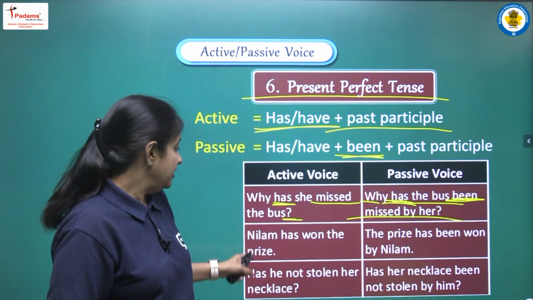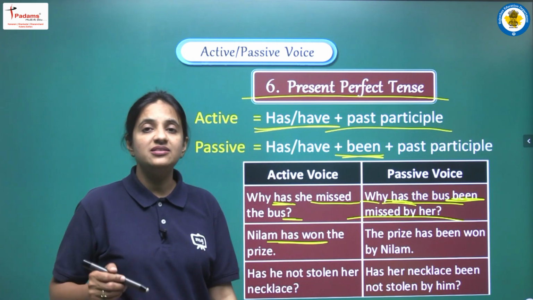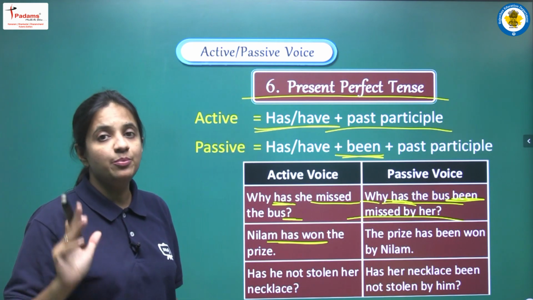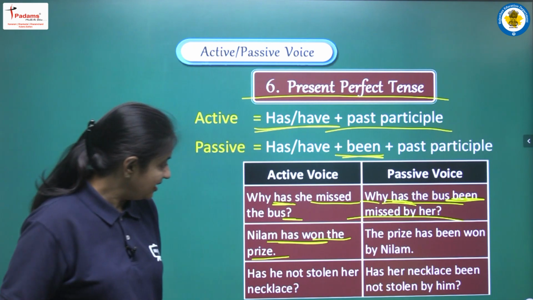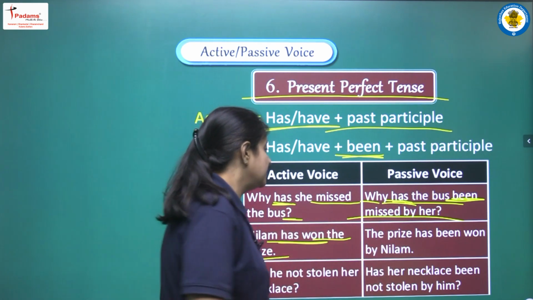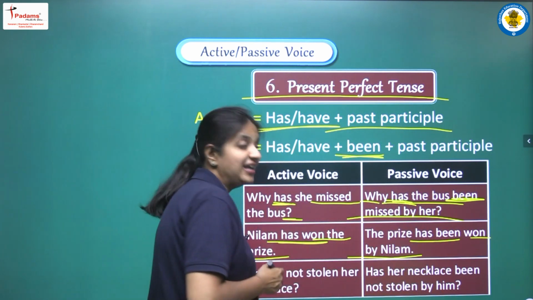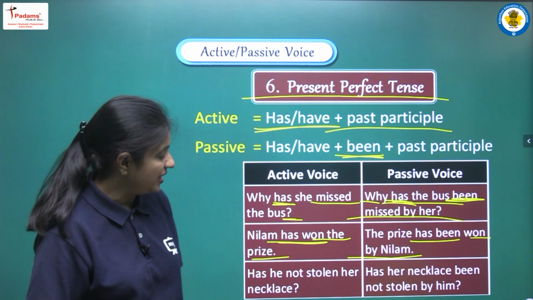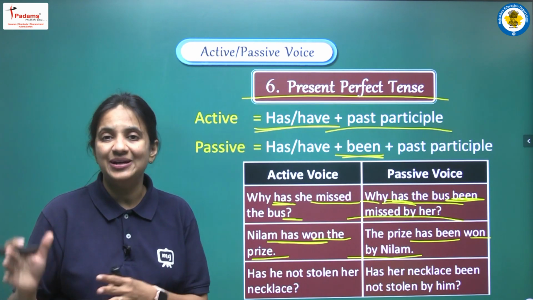Next is: Neelam has won the prize. Has plus third form, it means we are having present perfect tense. So accordingly the changes will be there. The object that is given to us is the prize. So we are writing the object, then has been. After that third form, won, by Neelam. So the complete sentence will be: the prize has been won by Neelam.